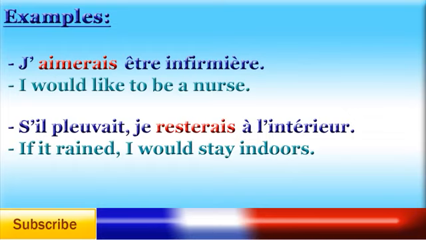The conditional tense is used in the first sentence because it talks about ambitions, and it is used in the second part of the second sentence because it talks about what I would do if it rained. I would stay indoors. In other words, it talks about what would happen if something else happened.